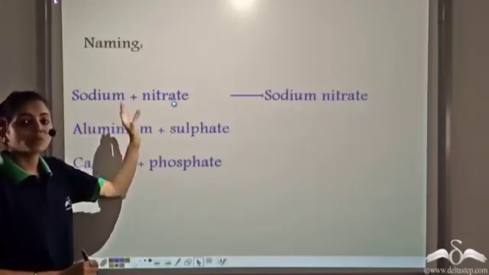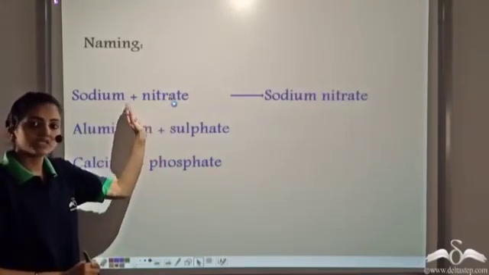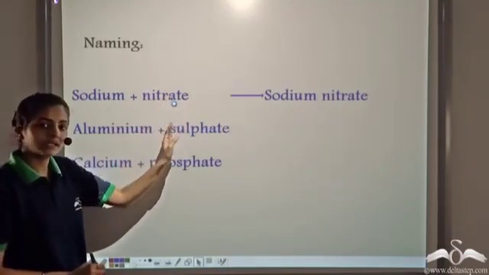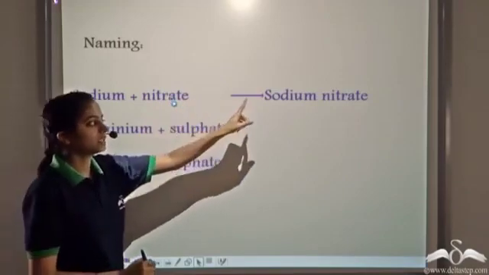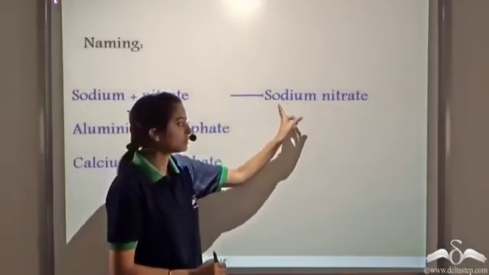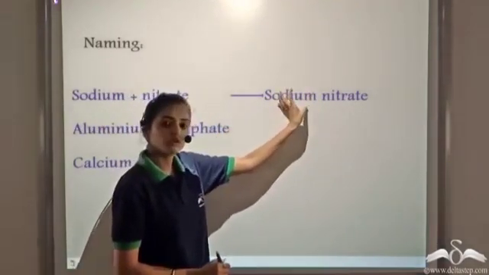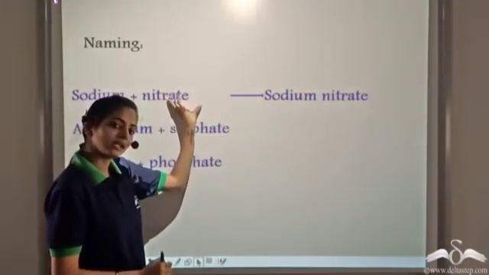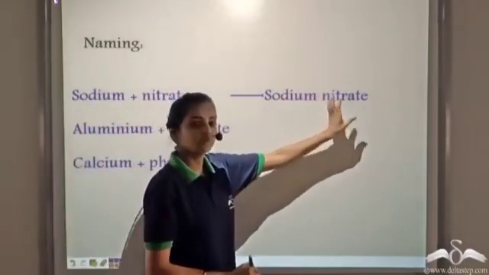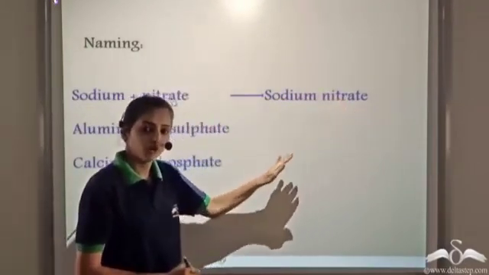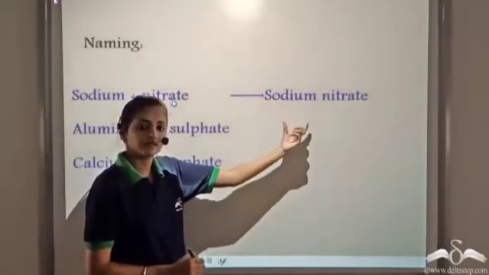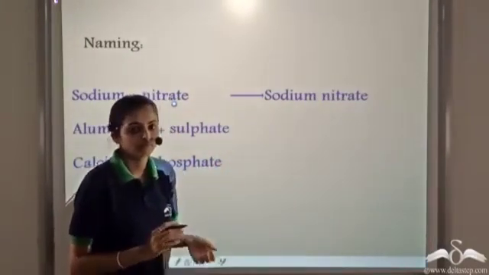We always name the positive part first. So we have positive and negative. We know that most of the time radicals are negative. So the radicals are named after the positive part of the compound. Here sodium is positive since it's a metal. Nitrate is negative since it's a negative radical. So we have sodium nitrate. When we have a compound which has a radical, the name of the radical goes as it is. There is no change in the name.